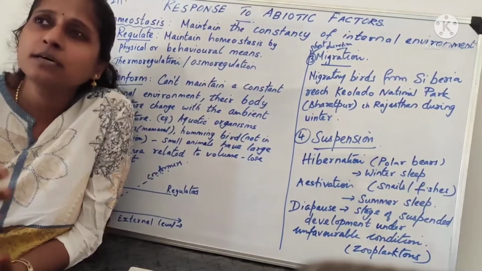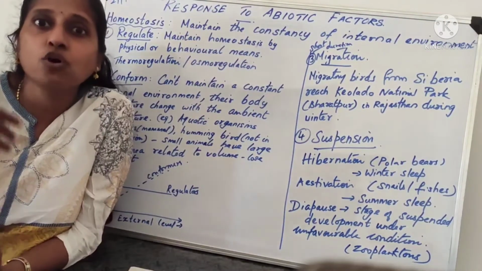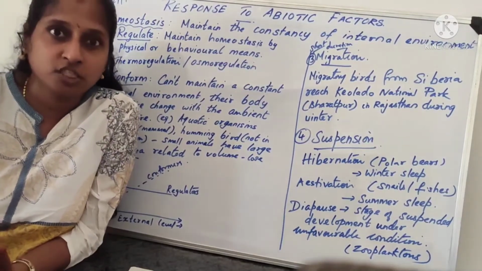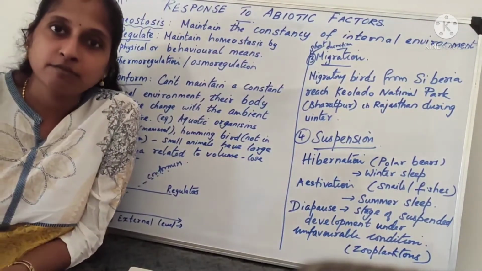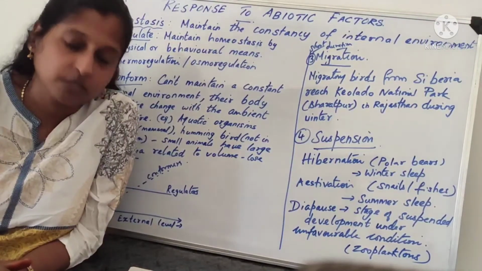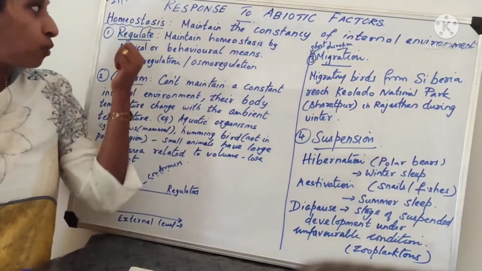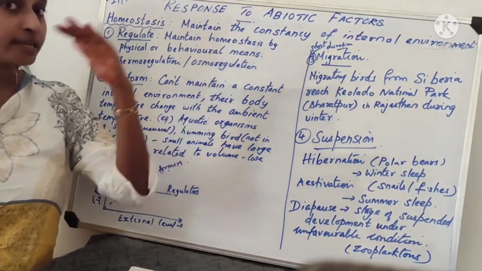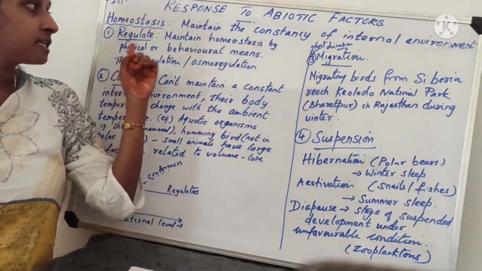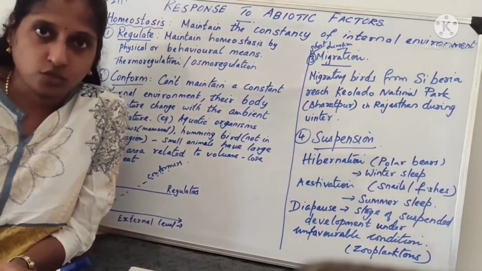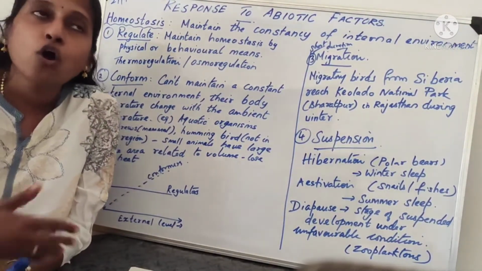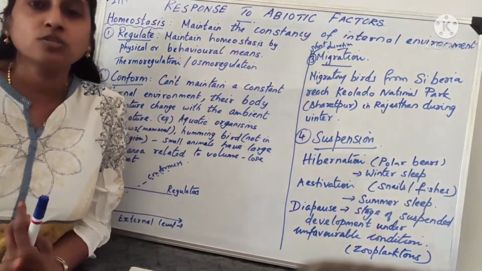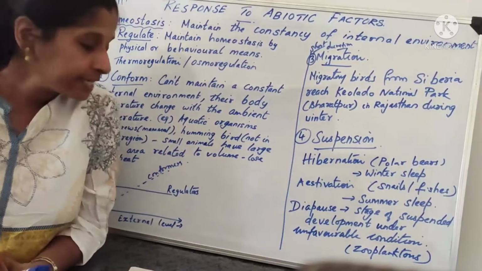So these are some behavioral or physiological means by which I am adapting, changing myself, regulating myself to maintain my body temperature. That process we call regulate: maintaining homeostasis, a constant internal environment, by physical and behavioral means, by some metabolism or by wearing sweaters and light clothes. Like that we can regulate our body temperature.